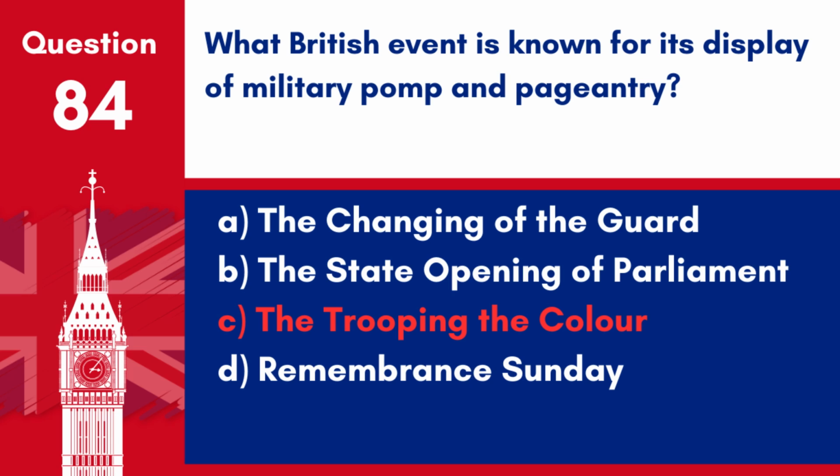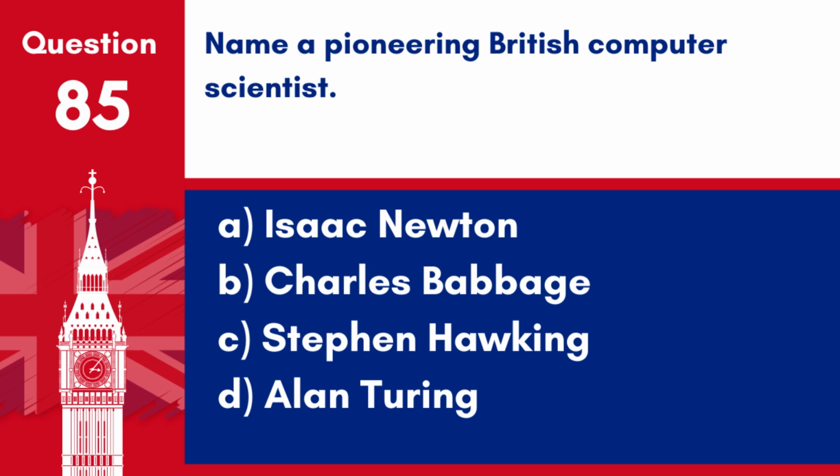Answer: C. The trooping the colour. The trooping the colour is known for its display of military pomp and pageantry. Question 85. Name a pioneering British computer scientist. A. Isaac Newton. B. Charles Babbage. C. Stephen Hawking. D. Alan Turing. Answer: D. Alan Turing. Alan Turing was a pioneering British computer scientist.